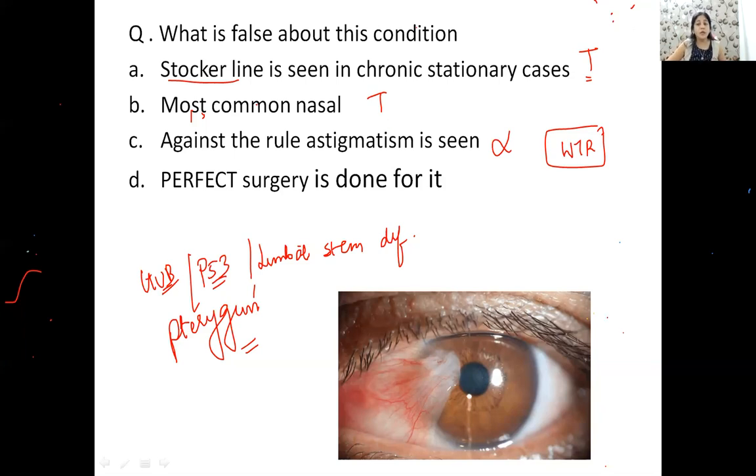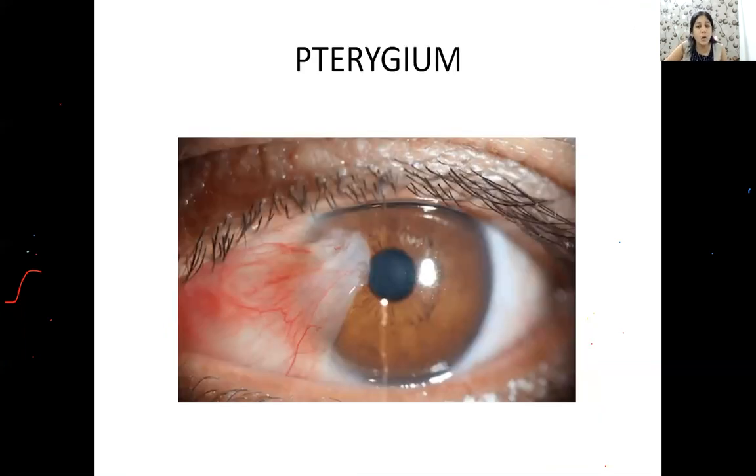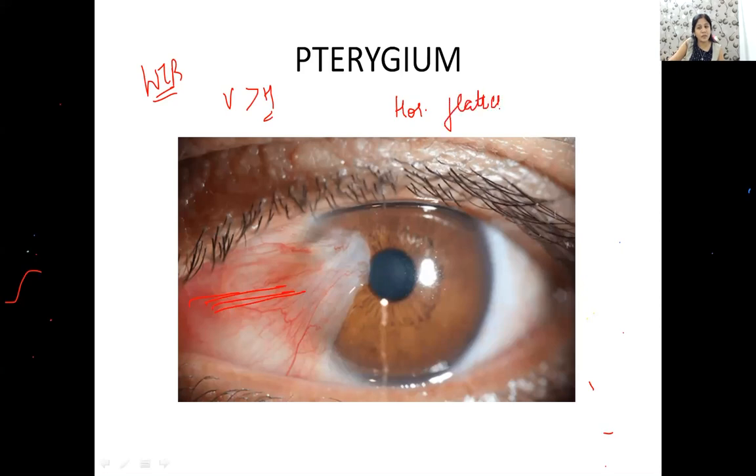Okay, so when this pterygium is climbing onto the cornea here, this particular axis will become more flat. Okay. And what do you have in with the rule astigmatism? In with the rule, your vertical is more steep than horizontal, or you can say that horizontal is flatter. Right? We have read this definition in astigmatism, that the horizontal meridian is flatter.